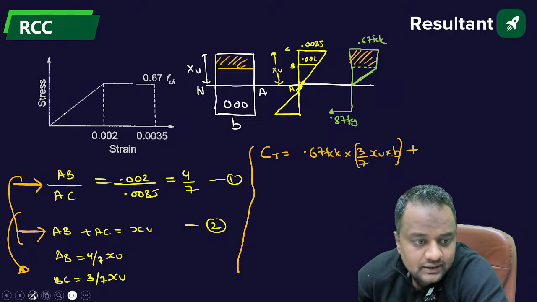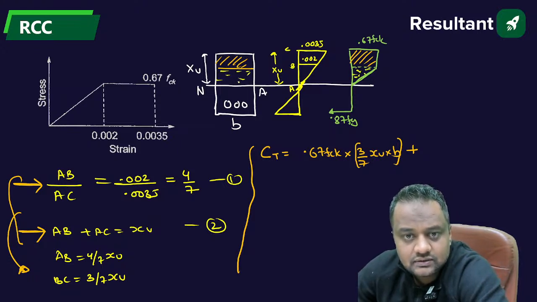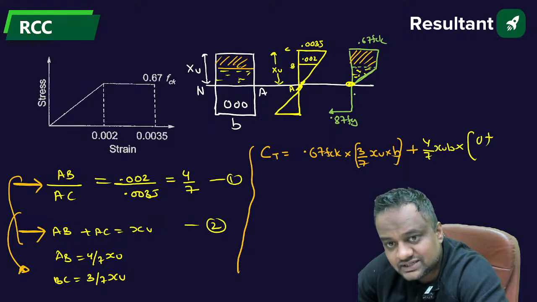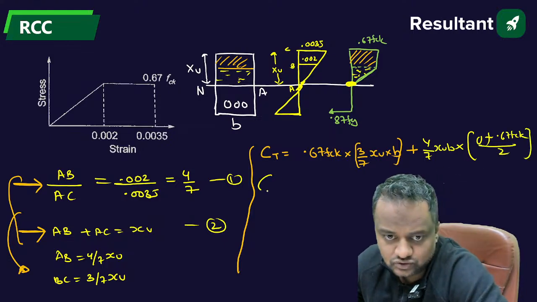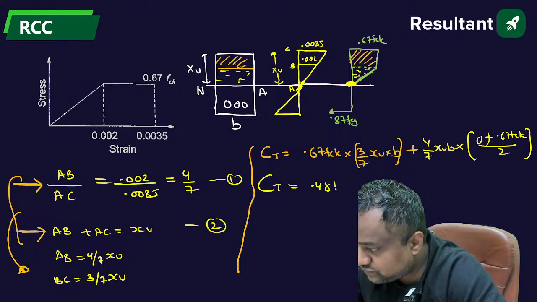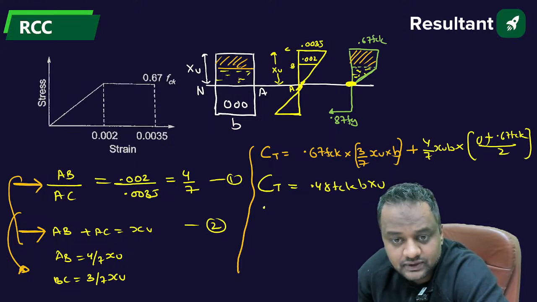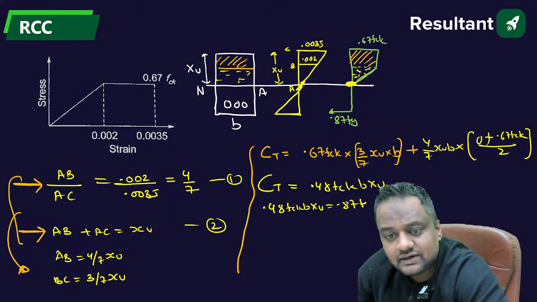For the bottom area, again force is stress into area. The area is AB, that is 4 by 7 XU into B, and the stress is different at every point. Here it is 0, going up to 0.67 FCK. Since it varies linearly, I can take the average. So the compressive force is 0.48 FCK into B into XU, and compression should be equal to tension. So 0.48 FCK into B into XU is 0.87 Fy into AST.